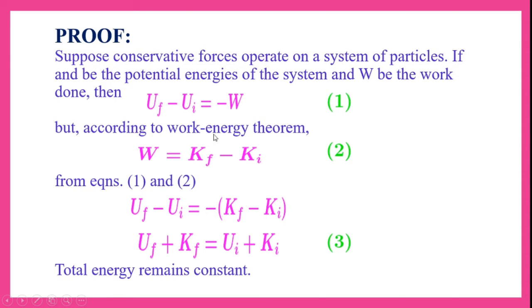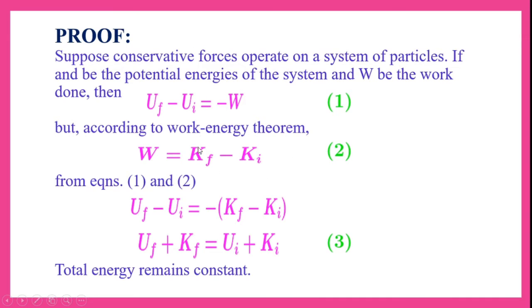But according to the work energy theorem, already we have proved in the previous classes that work done is equal to the change in kinetic energy. So let us say final kinetic energy is Kf and initial kinetic energy is Ki. This W is equal to Kf minus Ki. So consider this as equation 2.